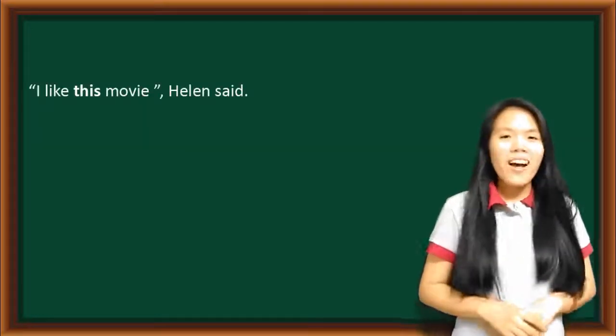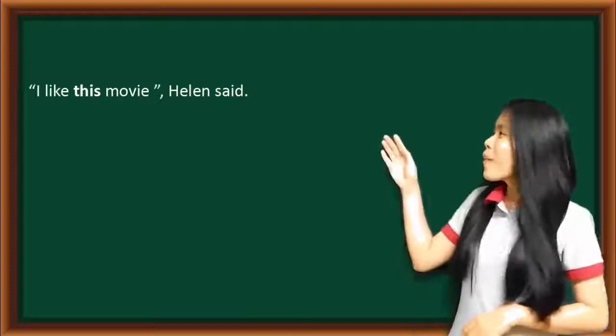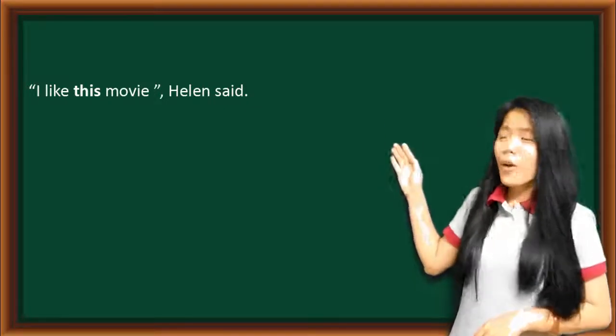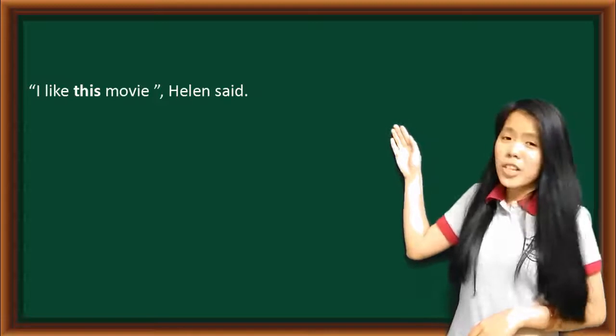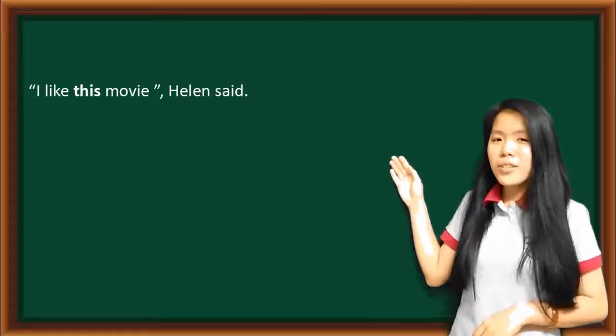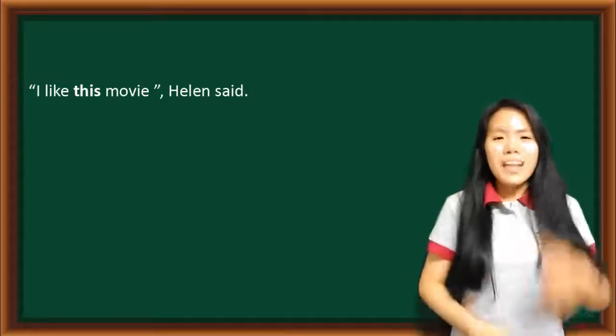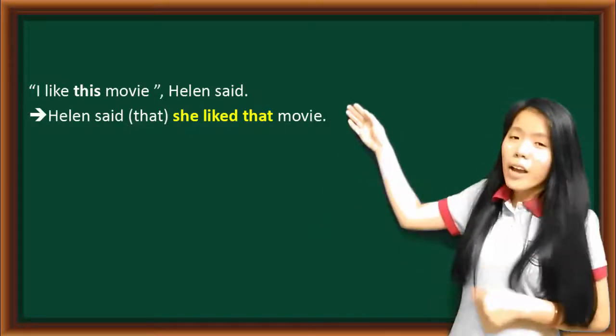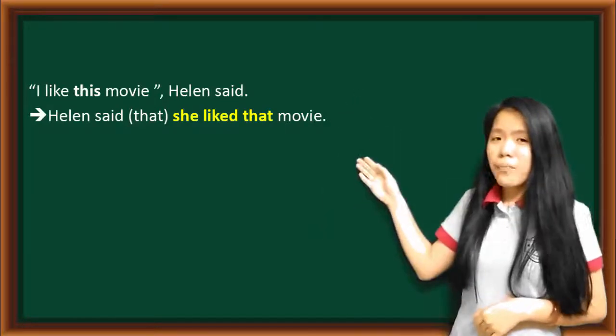Now, we will apply the 3 rules that I've taught you to do the 3 examples I've prepared. The first example. Helen said, "I like this movie." So in order to change this direct speech into reported speech, we need to do 3 steps. Step number 1 is changing pronoun. The pronoun I will change into she.